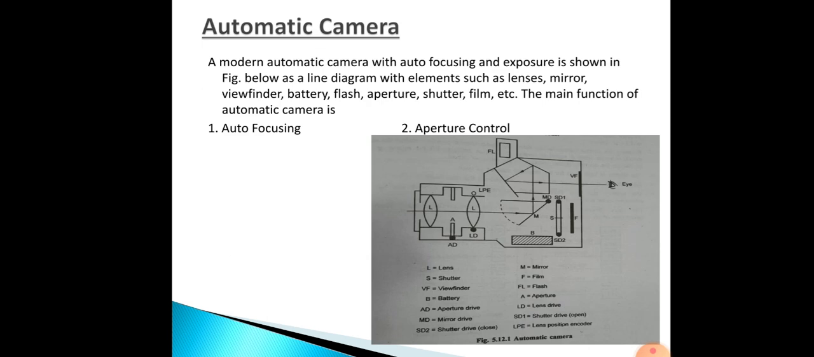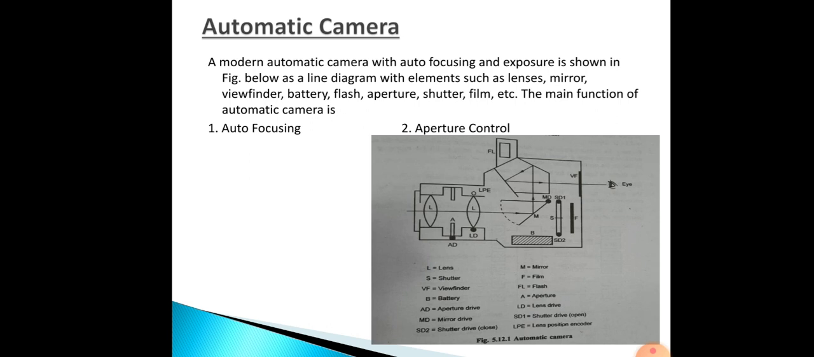Then next is the automatic camera. Here it is a modern automatic camera with focusing and exposure. So it will have lenses, mirror, viewfinder, battery, flash, aperture, shutter, film, etc. So these all things they will be having. So you can see the diagram. There are short forms for each.